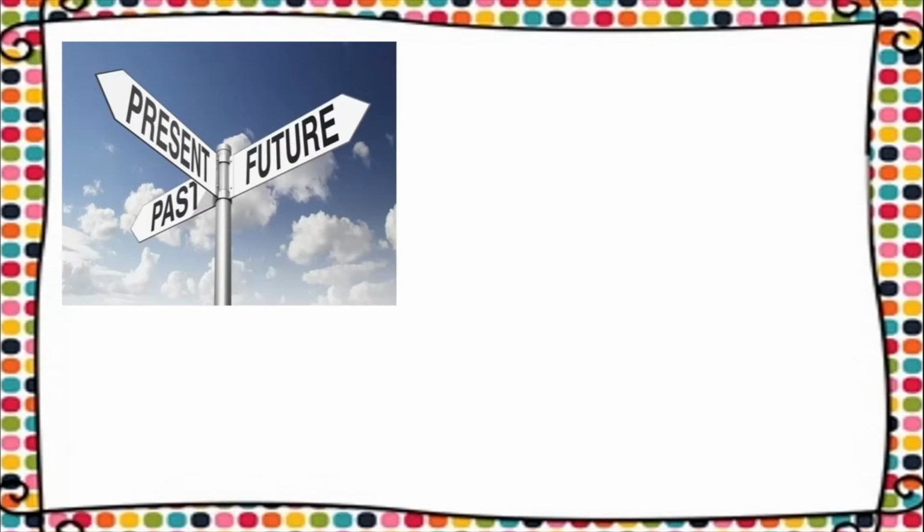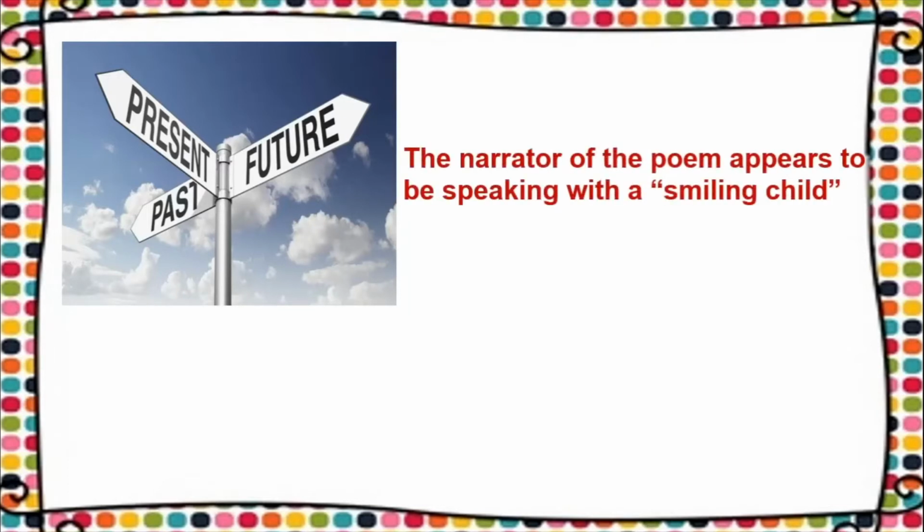So as you know, the name of the poem is Past, Present and Future. So in a way we are going to talk about our life, or this poem has got something to do with our lives. So the narrator of the poem appears to be speaking with a smiling child. When you read the poem, you get the feeling that the person who's narrating the poem is speaking to a smiling child. A smiling child here symbolizes a child who is quite happy with his life.